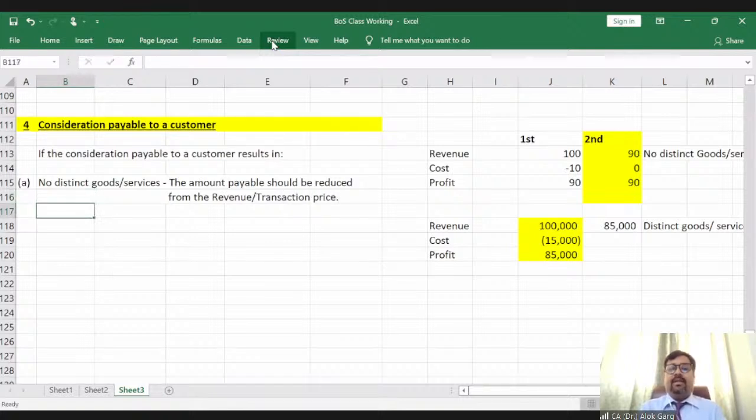So while determining the transaction price, such amount should be reduced. It is different if it results in distinct goods and services.